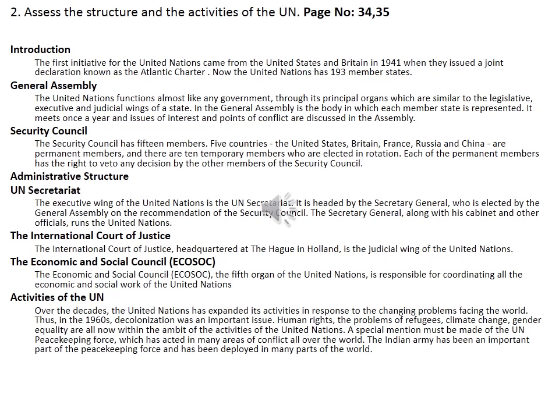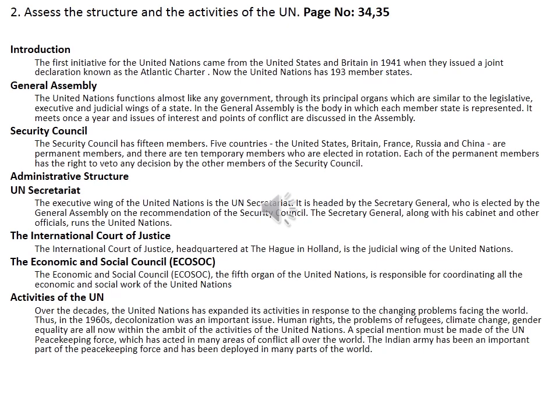Yeah, next heading, General Assembly. So in General Assembly, mark as the United Nations functions almost like any government through its principal organs, which are similar to the legislative, executive, and judicial wing of a state. Then strike out the words in the. Just write, General Assembly is the body in which each member state is represented. It meets once a year and issues of interest and points of conflict are discussed in the Assembly. So these are the points you have to write under the heading General Assembly.